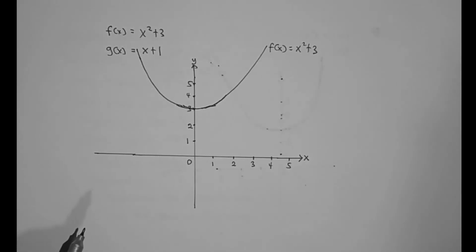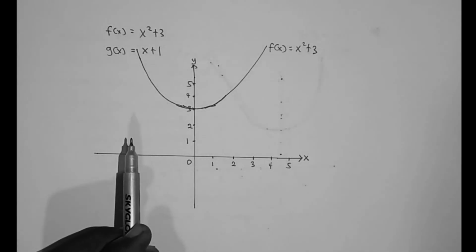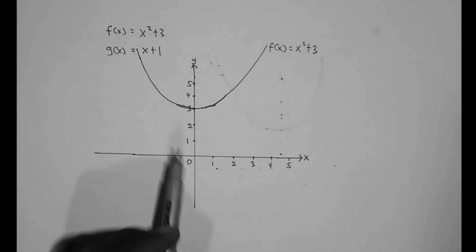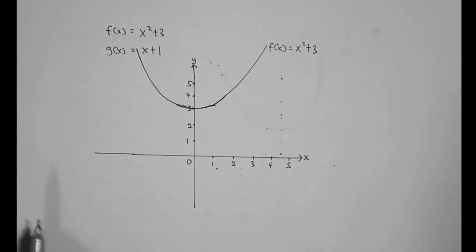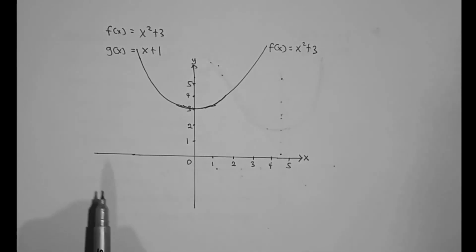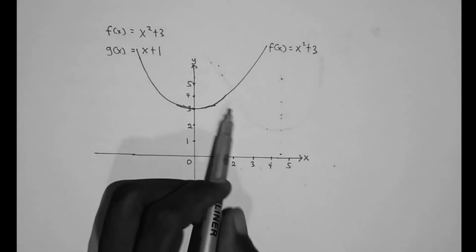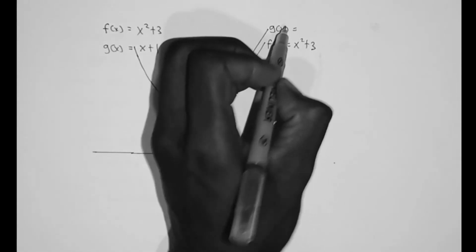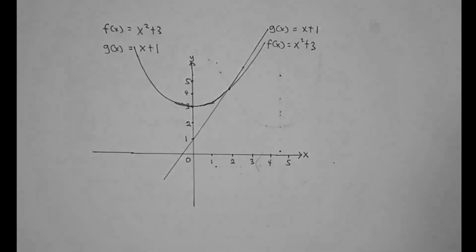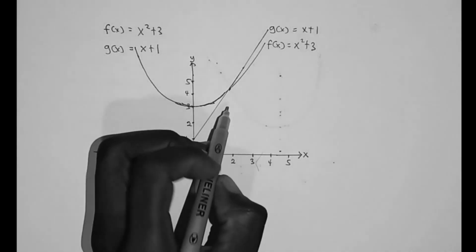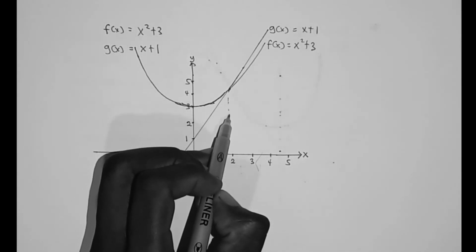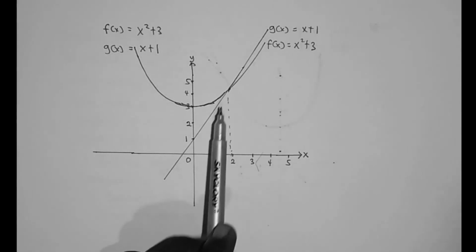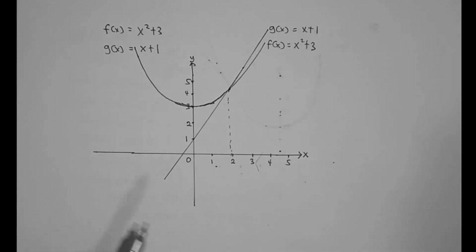Now let's go ahead and draw the straight line g of x equals x plus 1. We said it had been shifted by 1 unit on the positive y-axis. So this is the line g of x equals x plus 1. Now you see that at this point, which is x equals 2, the curve and the graph touch each other.